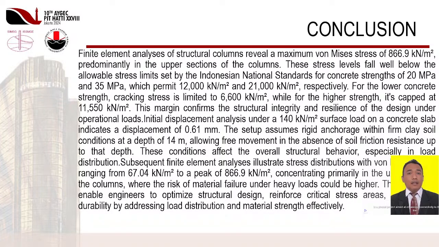Subsequent finite element analyses illustrate stress distributions with von Mises stress ranging from 67.04 knots per square meter to a peak of 866.9 knots per square meter, concentrating primarily in the upper third of the columns, where the risk of material failure under heavy loads could be higher. These insights enable engineers to optimize structural design, reinforce critical stress areas, and ensure durability by addressing load distribution and material strength effectively.